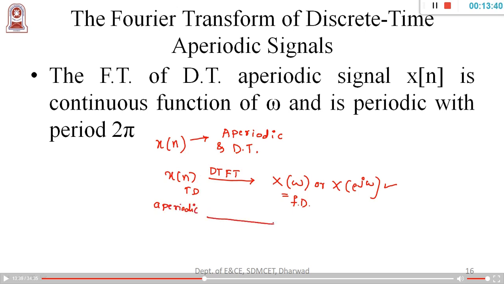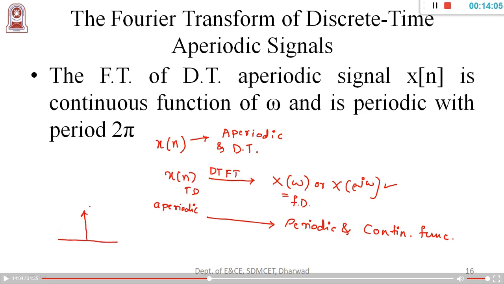But when you move from time domain to frequency domain, this signal will become a periodic and continuous function. That is very important. Continuous function. What do you mean by this? So let us give you the brief description here.